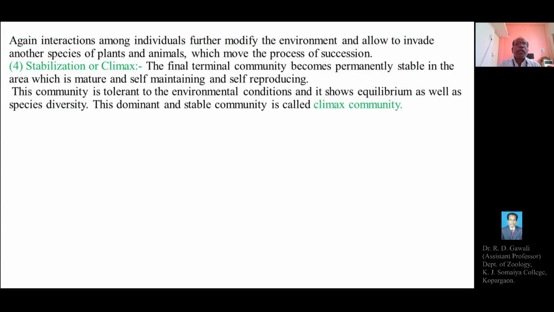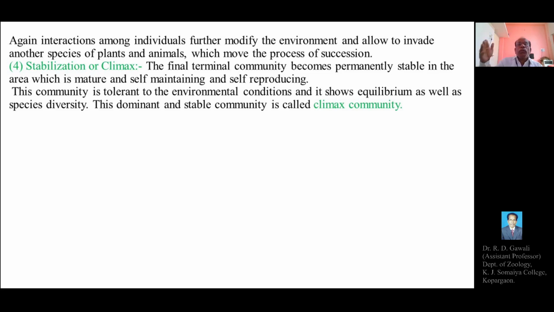Again, these interactions among the individuals further modify the environment and allow the invasion of another species of plants and animals, which moves the process of succession. It means the process of succession always continues. The interaction among the individuals again modifies the environment, and the modified environment becomes suitable to certain other species. This again allows the invasion of another species of plants and animals, and this will lead to the most stable community.